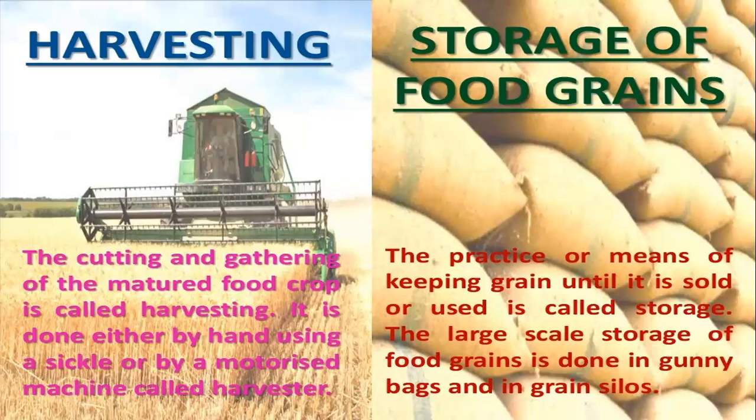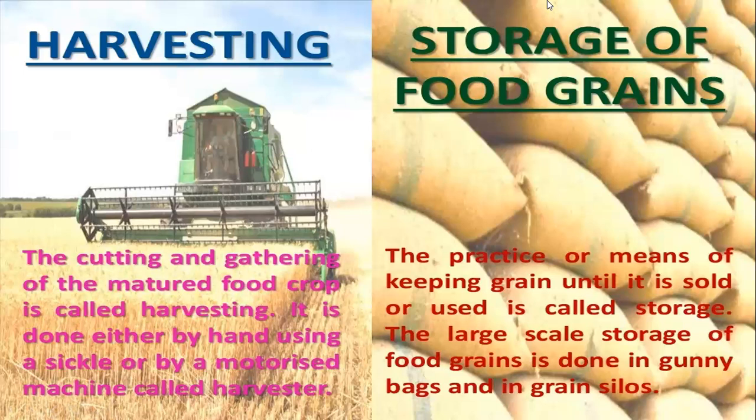But one step should be followed before storing: the grains should be dried in the sunlight so that they are free from moisture. Otherwise, they will be affected by microorganisms or pests, etc. So before storing, we need to dry the grain first.